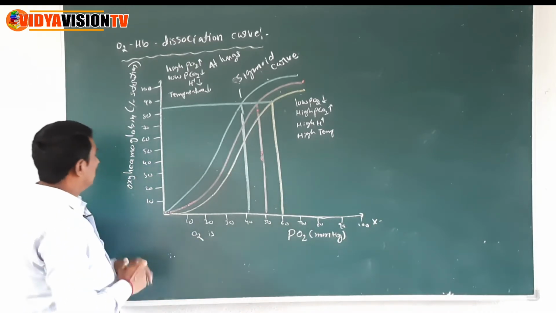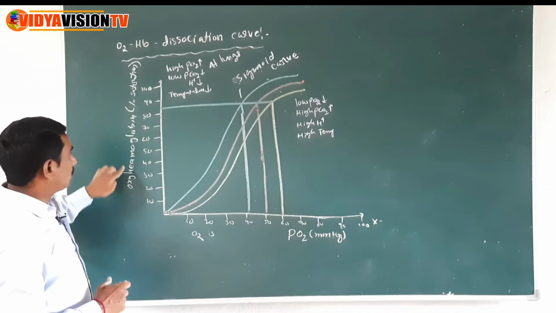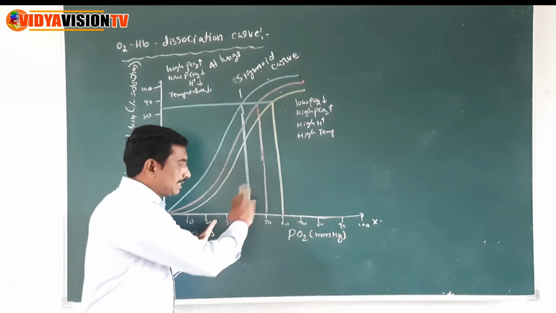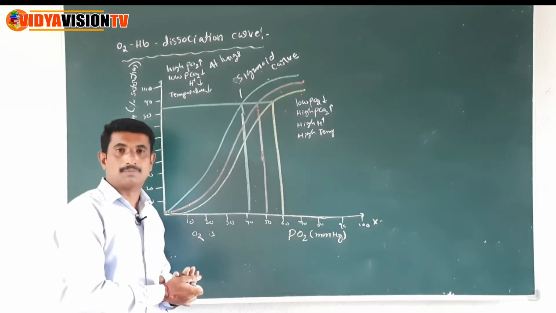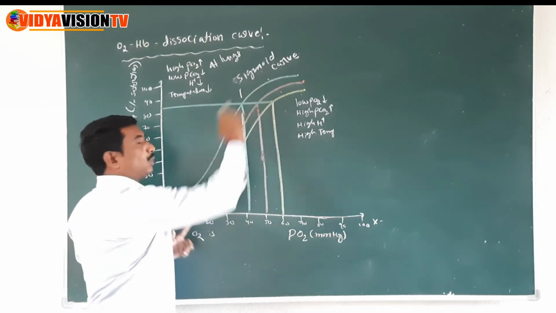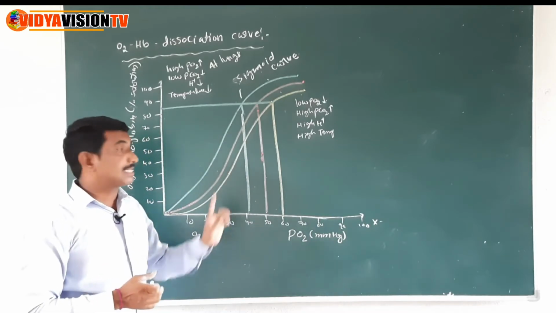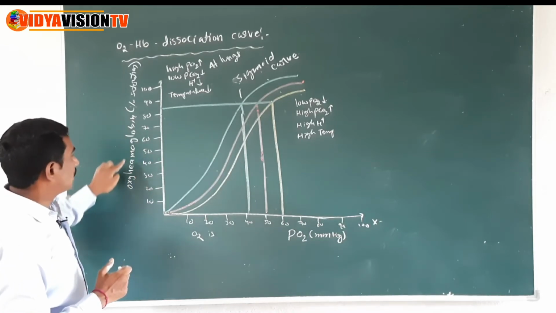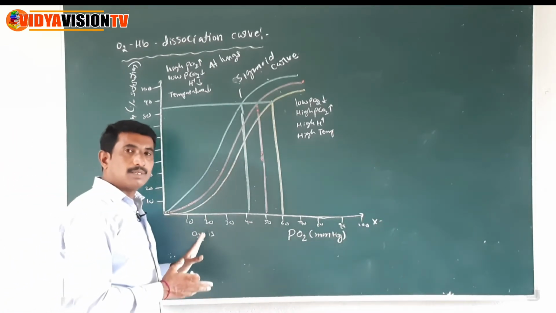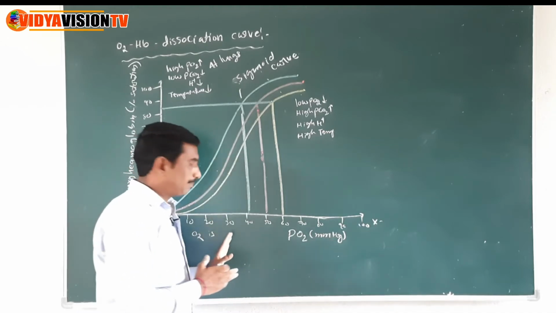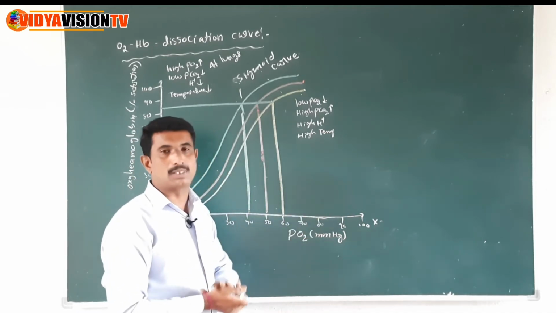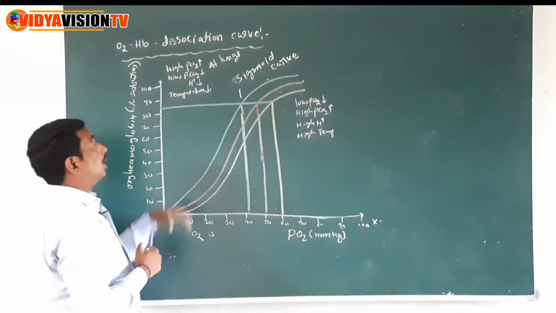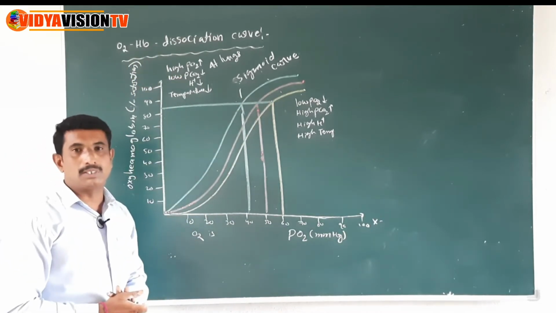Now listen, when the percent saturation of oxyhemoglobin with oxygen is plotted against the pressure of oxygen, a sigmoid curve is obtained. Okay, so this sigmoid curve is called the oxygen hemoglobin dissociation curve.